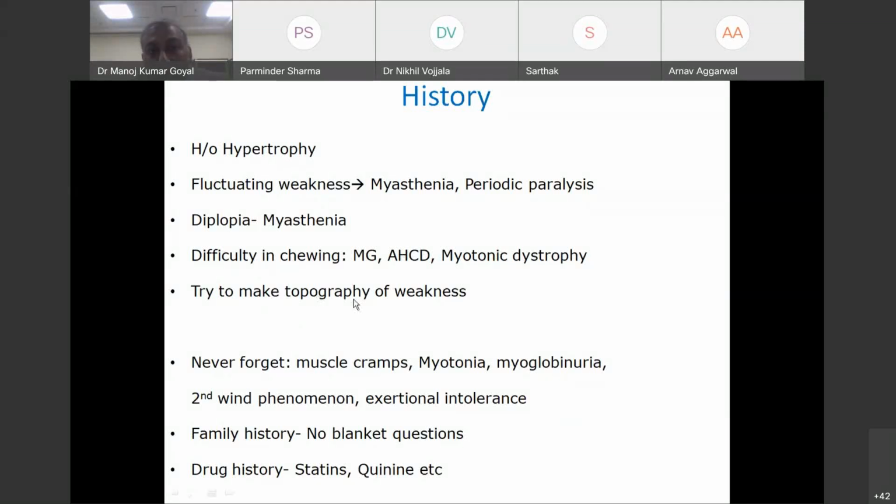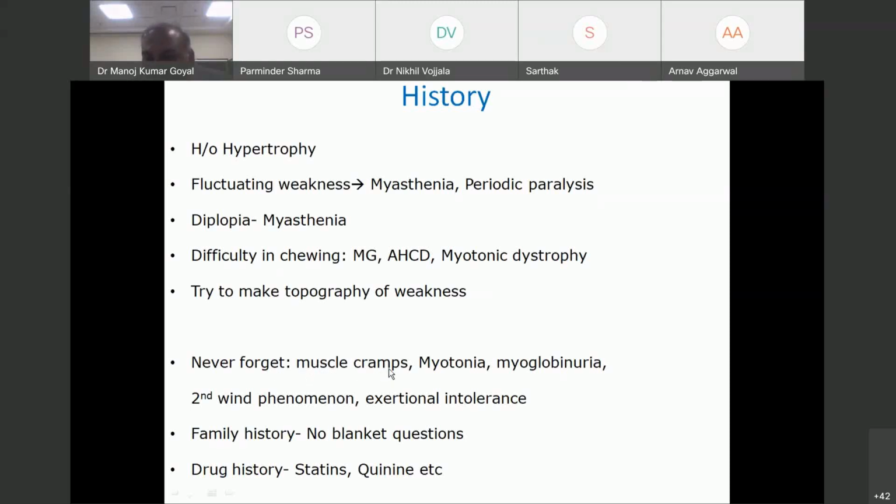Okay. At history itself, try to make a topography of weakness. Ask whether there is buckling. Buckling of knees will hint at weakness of quadriceps. Ask if you have difficulty in putting things overhead. Ask if you cannot hold something properly. Just try to elicit the topography of weakness.